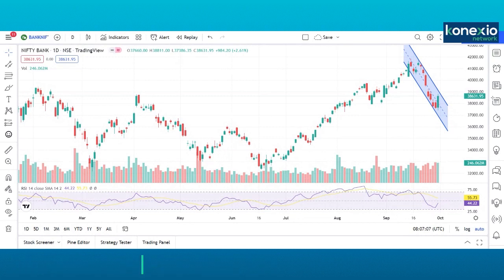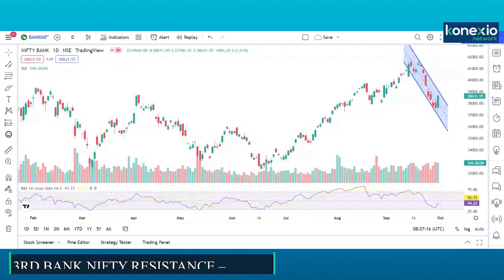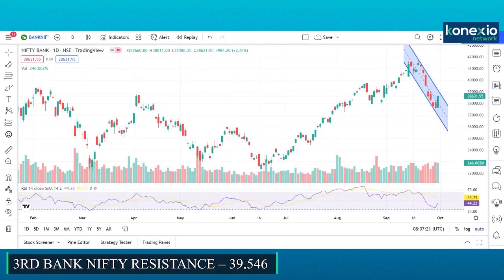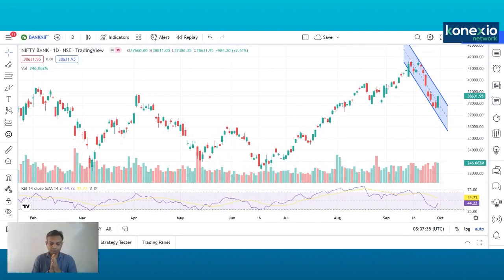Then second resistance is placed around 39,220. And third resistance is around 39,546. So these are the important supports and resistance level in Bank Nifty. Traders are suggested to follow these levels and have a view of buy on dips.